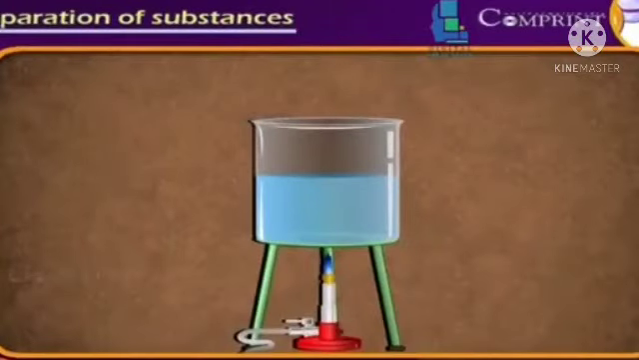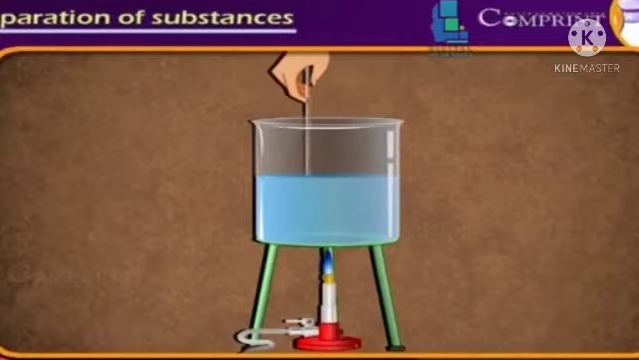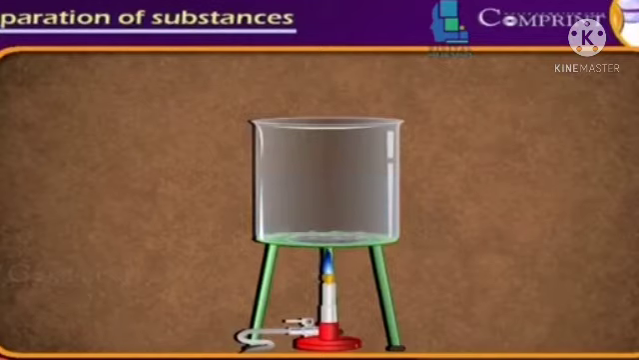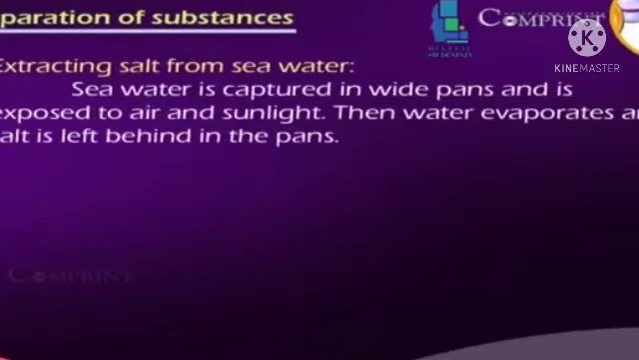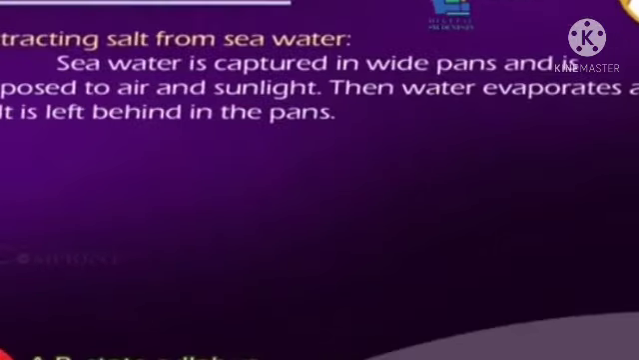Heat some salt water in a beaker over a flame. Stir the solution with a glass rod. Continue heating till all the water in the beaker has evaporated. Salt crystals and powder are left behind in the dish. Evaporation means water converted into water vapor; that is called evaporation.